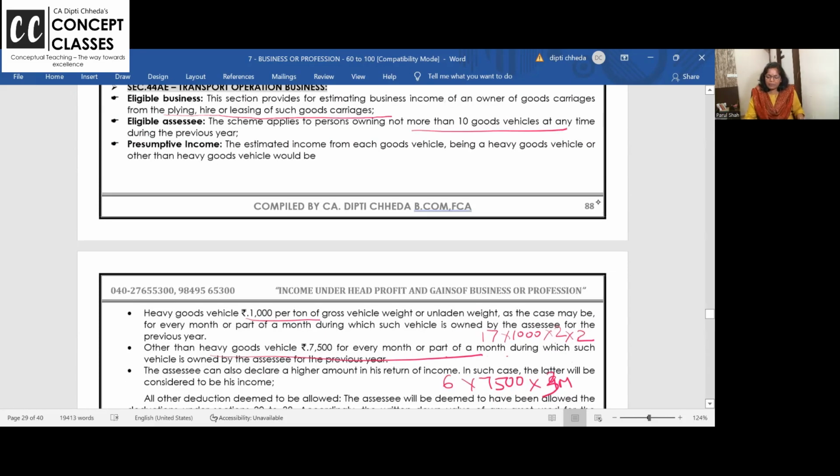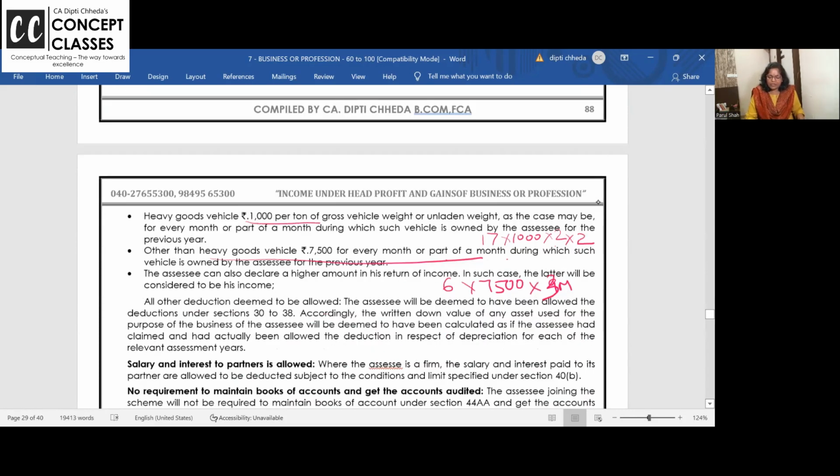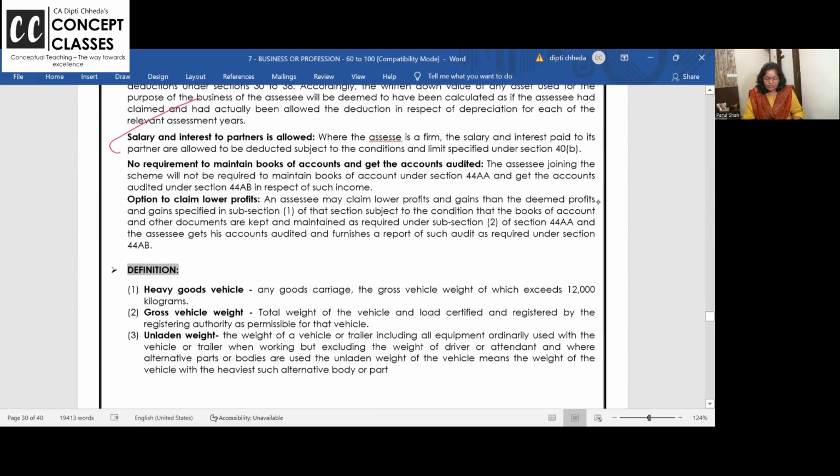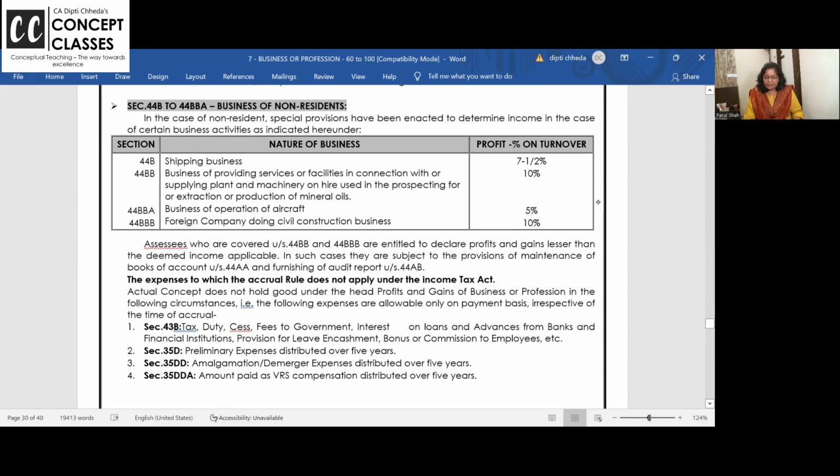But if you have more than 10 vehicles, you are doing huge business. And from 44A, salary and interest is allowed. I made a separate 20 minutes video with the table in case you wish to revise. Salary and interest paid to the partner is allowed in 44A, not allowed in 44AD and 44ADA. Is it clear to all of you, right? Definitions and all you can read.